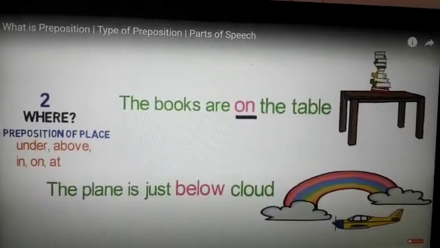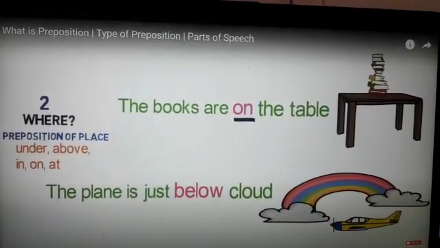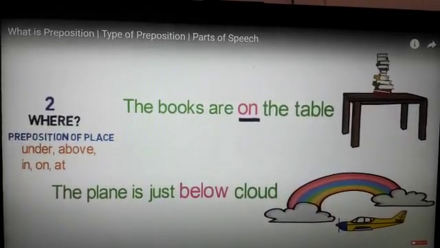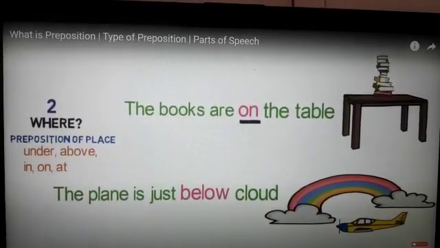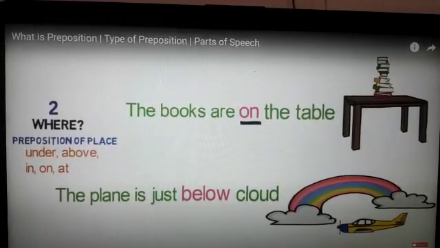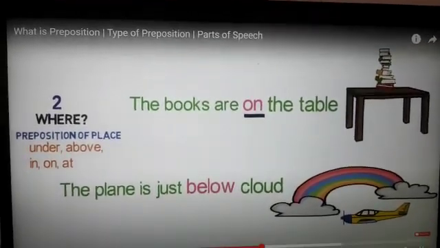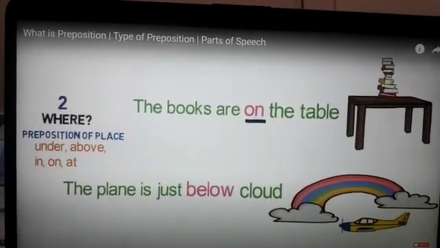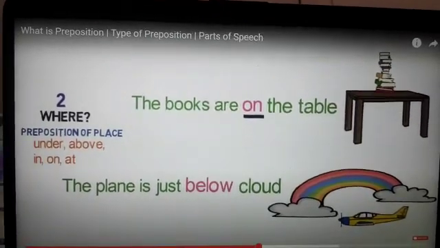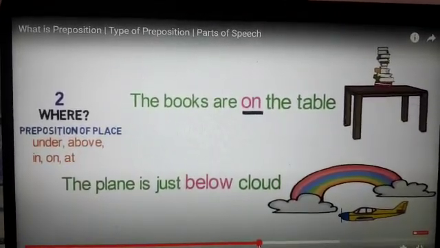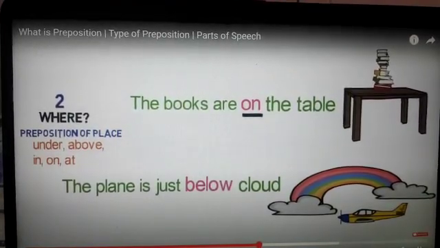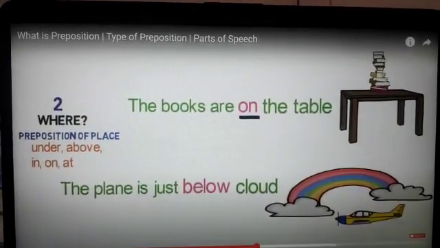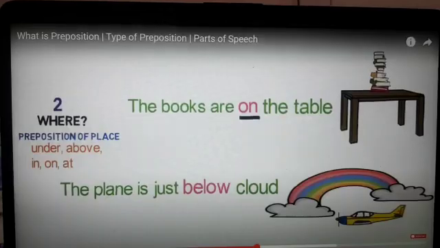So now see the next example. The plane is just below the cloud. Now below is a preposition that is used for place. Above is the opposite of below, or below is the opposite of above. Above is used for the higher level and below is used for the level that is down. As in the picture you can see that there are clouds in the sky and the plane is just below the clouds. So below is telling about the position or the place.